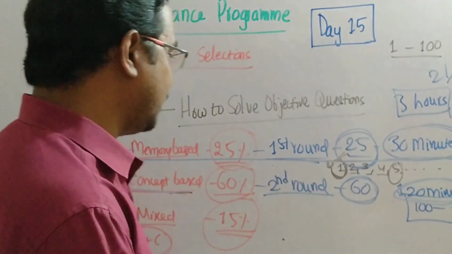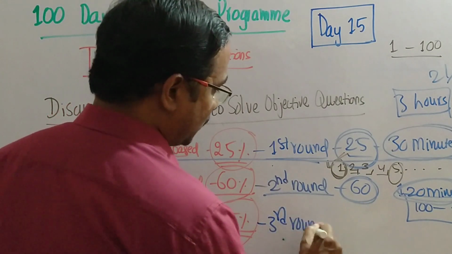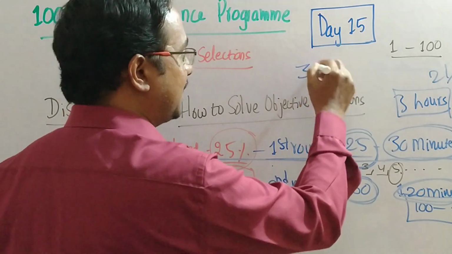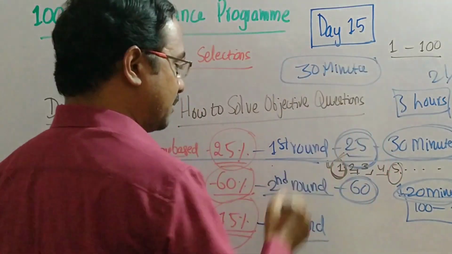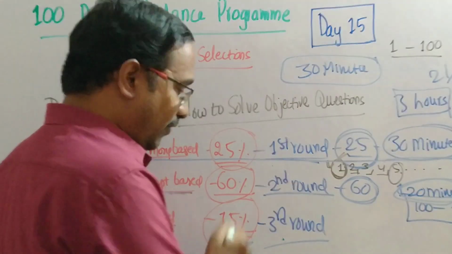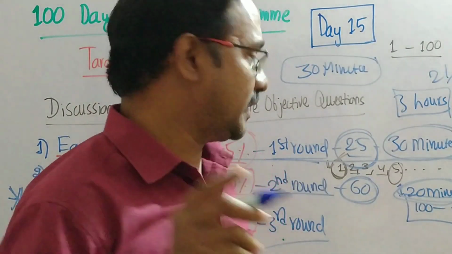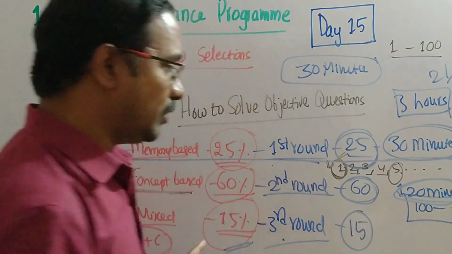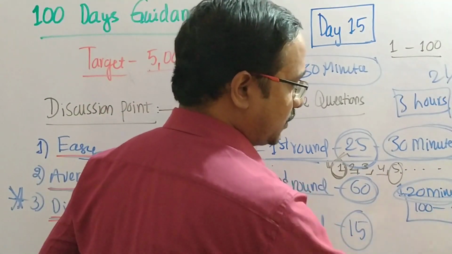In the third round, the most important round, you have to be very cautious because the time is very limited. You have 30 minutes, and in these 30 minutes you have to solve 15 questions. That means you have to allot each question 2 minutes. In this round, you go through from 1, 2, 3 to 100.